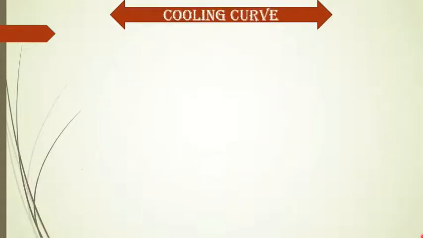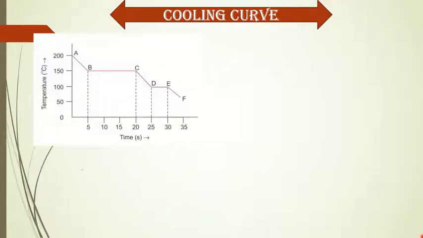Now, cooling curve. Like the heating curve, we can also draw a cooling curve. In the heating curve, the matter is heated and the temperature is raised. But in the cooling curve, the matter is cooled down and the temperature decreases. Here, look, on the heating curve, on the x-axis we put the heat content and on the y-axis we put the temperature.